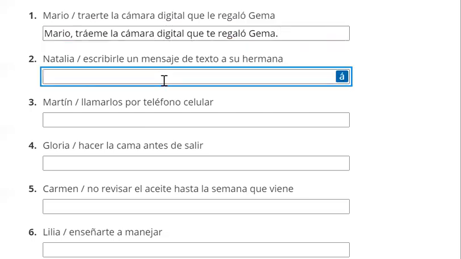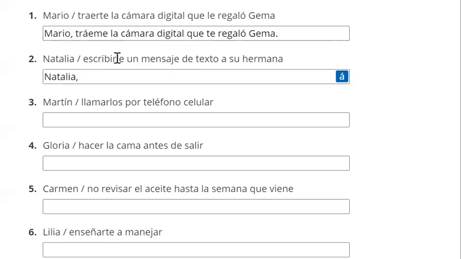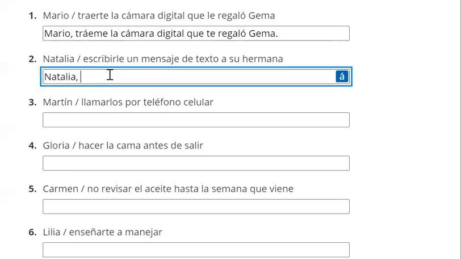Next up, we're going to talk to Natalia. We're going to tell her, write a text message to your sister. So she's going to send it to her sister, and we're going to use that indirect object pronoun le. So this is still an affirmative command. Is it a Vin Diesel word? No, it is not. So let's just follow our rules.